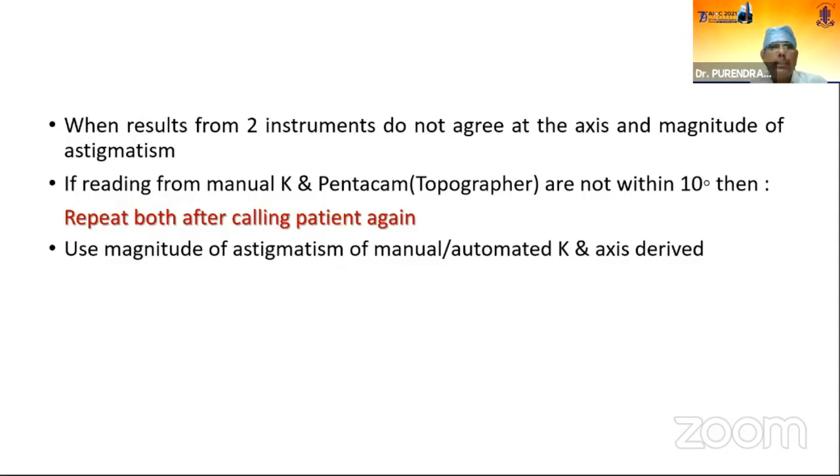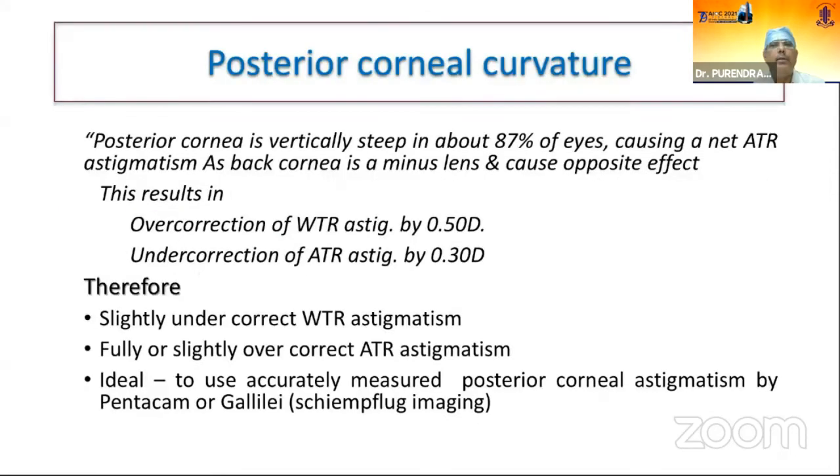Beyond this, it is not acceptable. Use the magnitude of astigmatism from manual or automated K and the axis derived from the topography or Pentacam. So if they are not matching in terms of axis and magnitude of cylinder, then you should defer toric IOL.